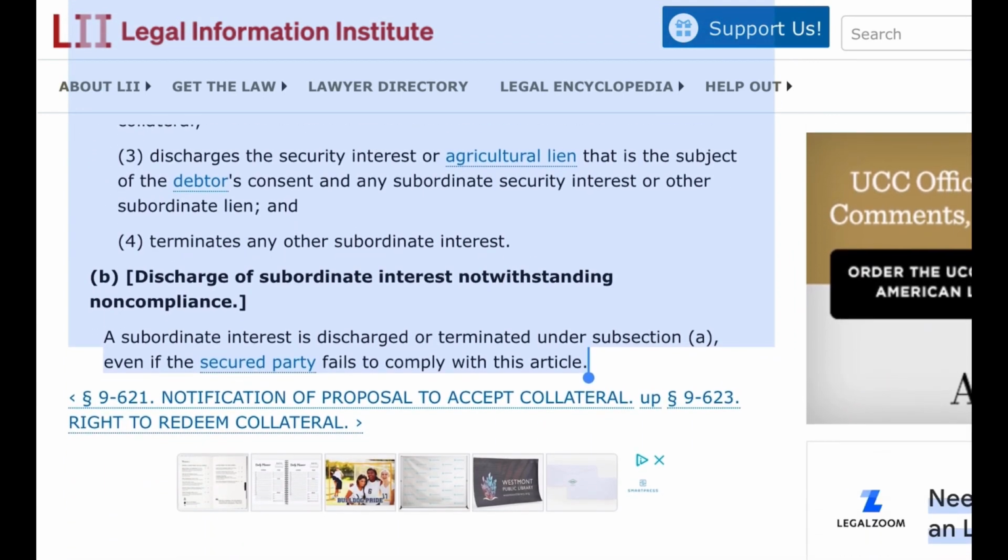B. Discharge of subordinate interest notwithstanding non-compliance. A subordinate interest is discharged or terminated under subsection A even if the secured party fails to comply with this article.